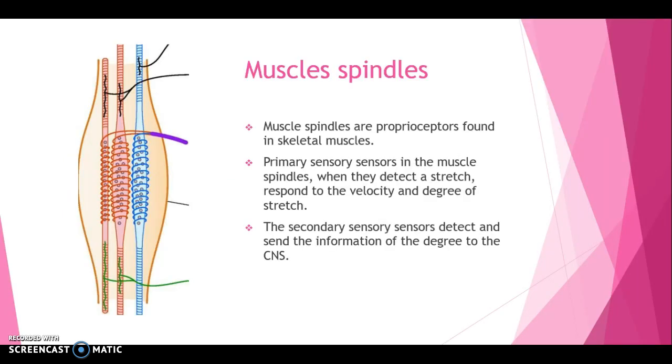Muscle spindles. Muscle spindles are proprioceptors found in skeletal muscles. They are activated when a muscle stretches, and this initiates a reflex that resists the stretch. The primary sensory endings in the muscle spindles detect a stretch and respond to the velocity and degree of a stretch. The secondary sensory endings detect and send the information of the degree to the central nervous system. During steady-state exercise, they become more efficient at transmitting the information.